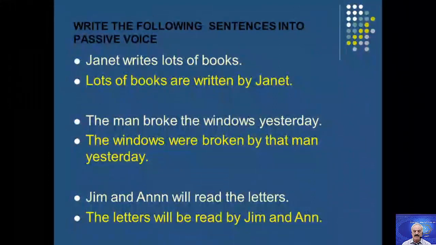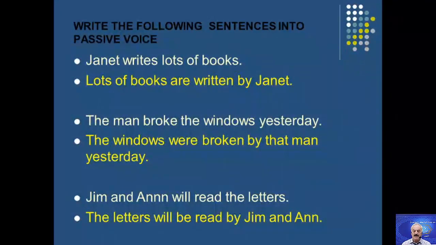Let's move to the second example. The man broke the windows yesterday. Broke is in the simple past, so necessarily I should use was or were. But the windows are plural, so I must use were. The windows were broken by the man yesterday.